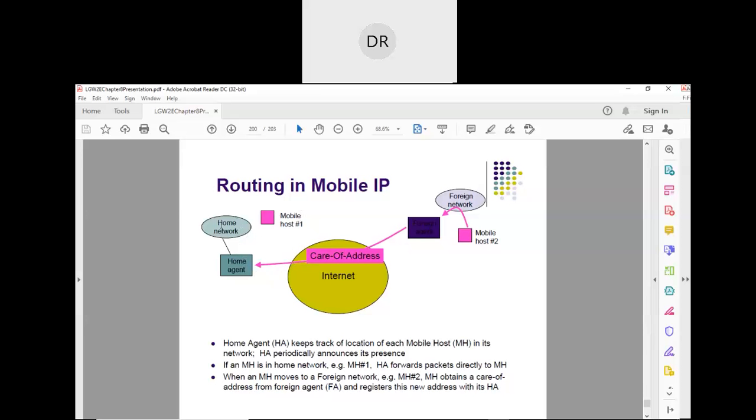Now, assume that this mobile host has moved from the home network to a foreign network, some other network. Here we call it mobile host 2, just to distinguish.